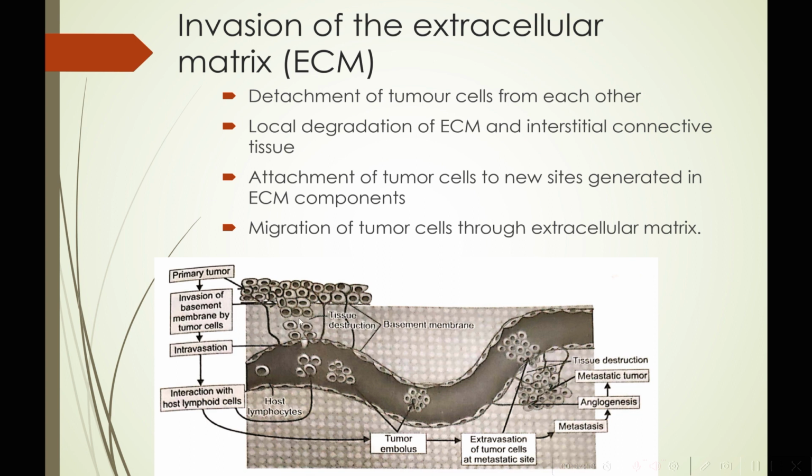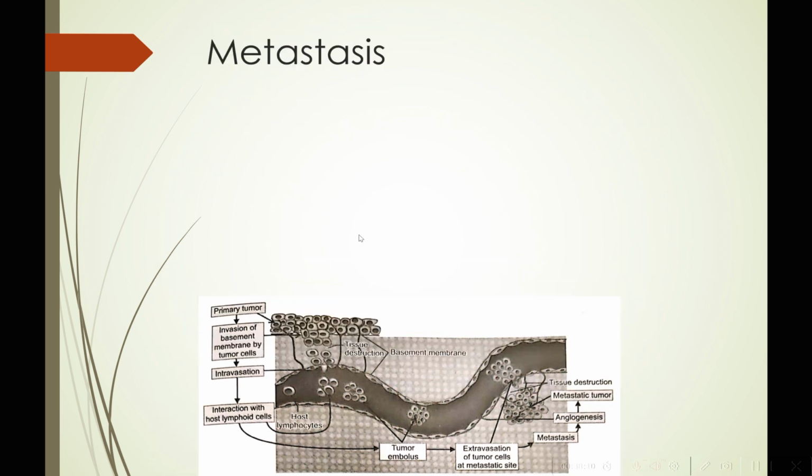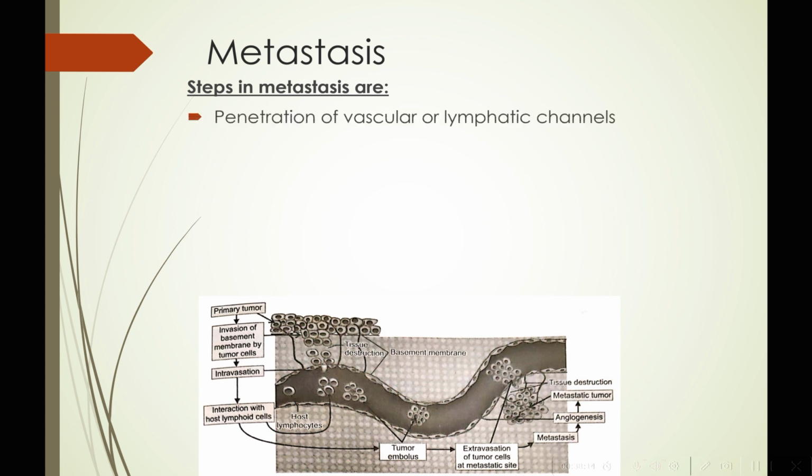Then we see attachment of these tumor cells to these ECM components, and thus they migrate along this extracellular matrix from the area of the basement membrane to a nearby blood vessel. What happens next is steps in the metastasis. This includes intravasation of the tumor cells into the blood vessels.